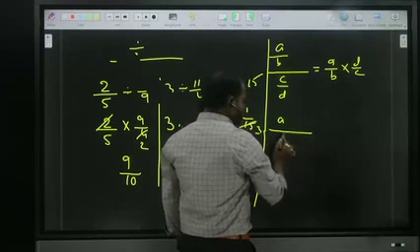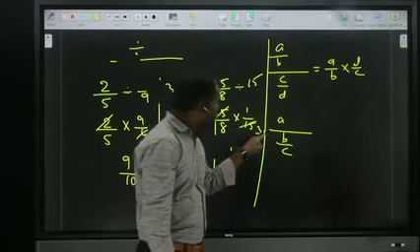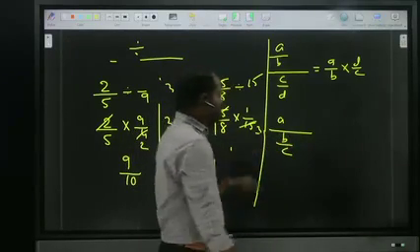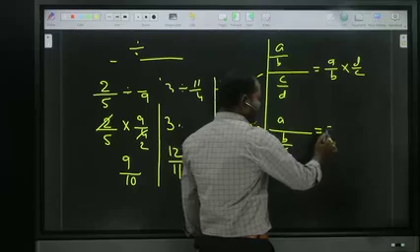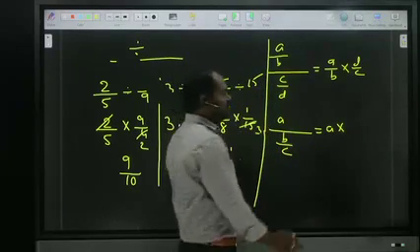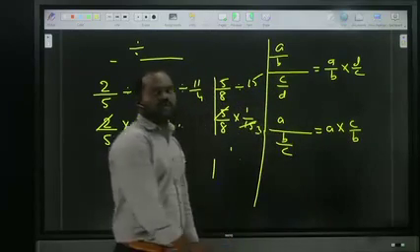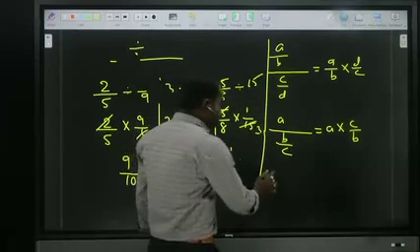We'll see one more. A by B by C. Such a case is there. Observe where the major division is. It is here. Okay? Now how can we write it? A into this one in reverse order. That means what will happen? C by B. Okay? We'll see one more.